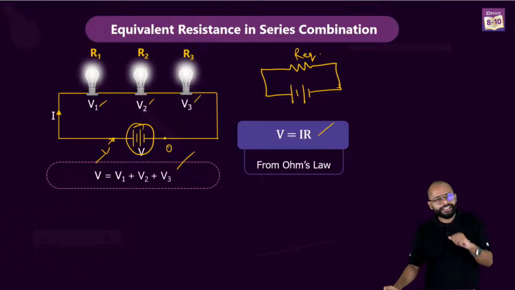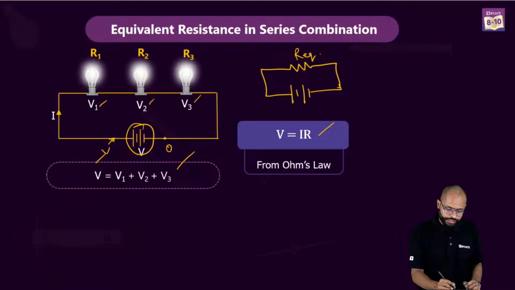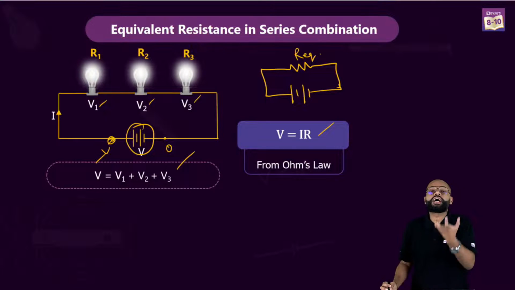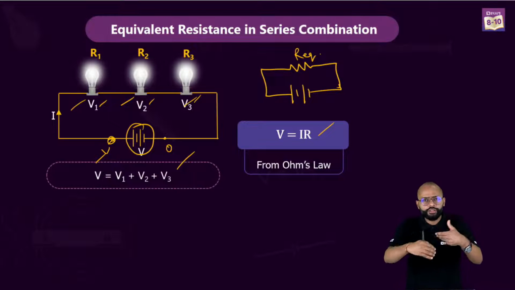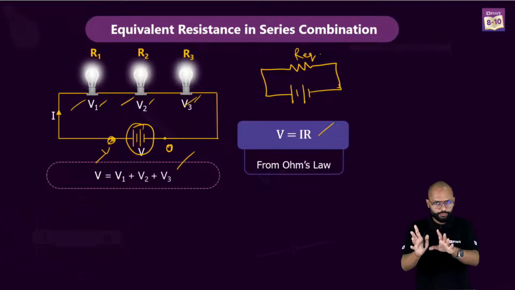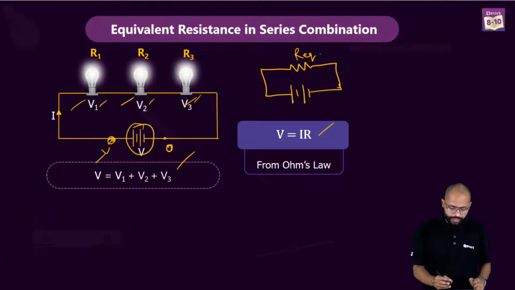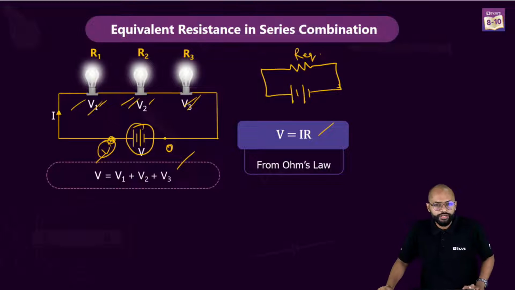You can take voltage as a measure of energy. On the side of higher potential, you start with the highest energy. Then as you cross 1, 2, 3 barriers or constraints, your energy decreases, and here it is 0. So this whole V dropped on V1, V2 and V3.